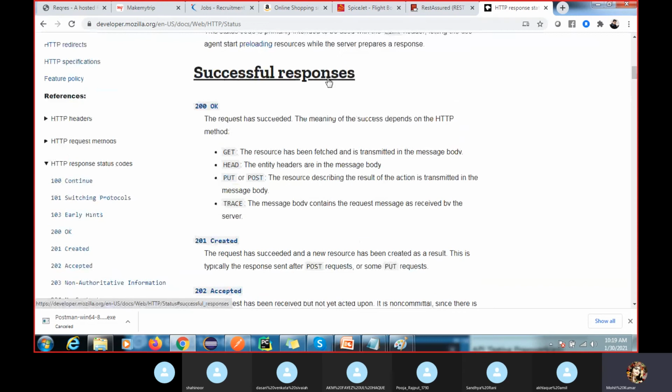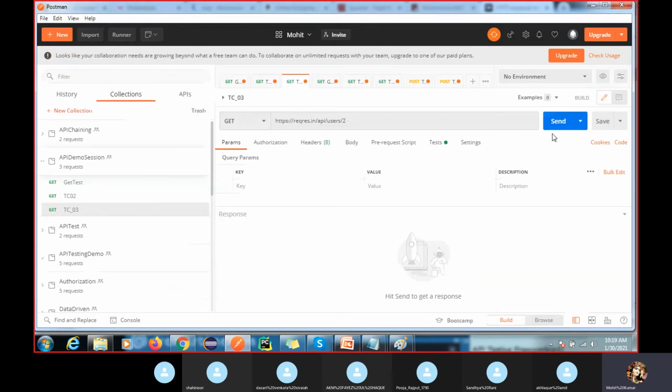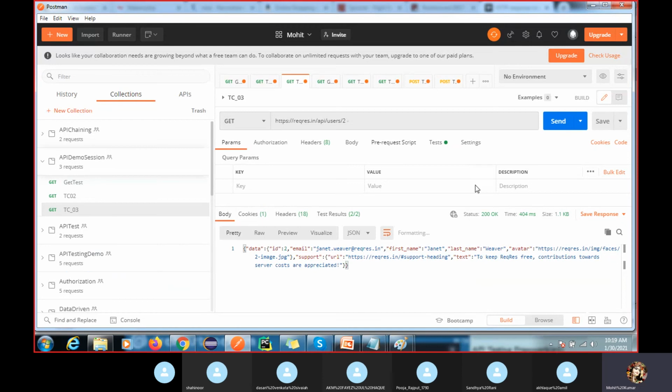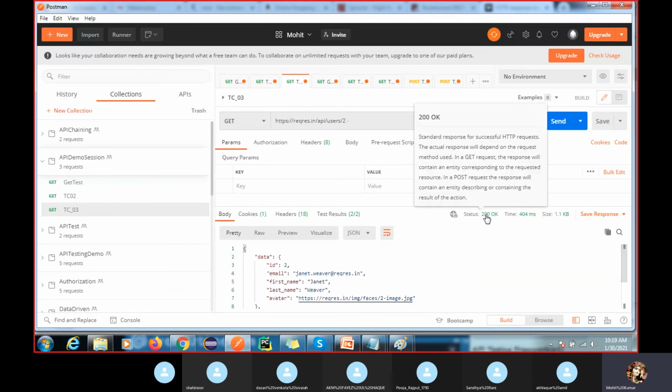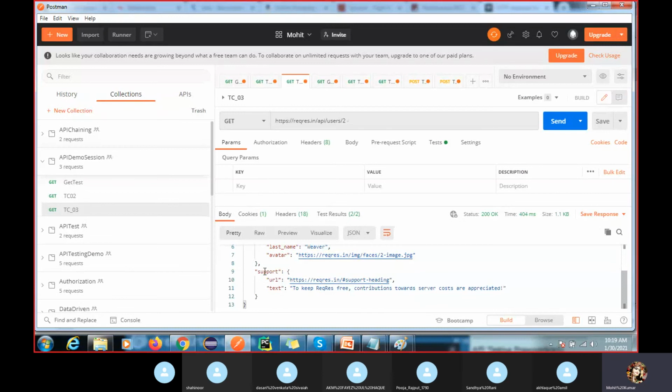If your response is successful, we'll get a code like this, I'll show you here. You can see when I'm hitting this request, in the response we are getting the status code as OK. All of these things you have to validate. You also have to validate what response it is going to return.